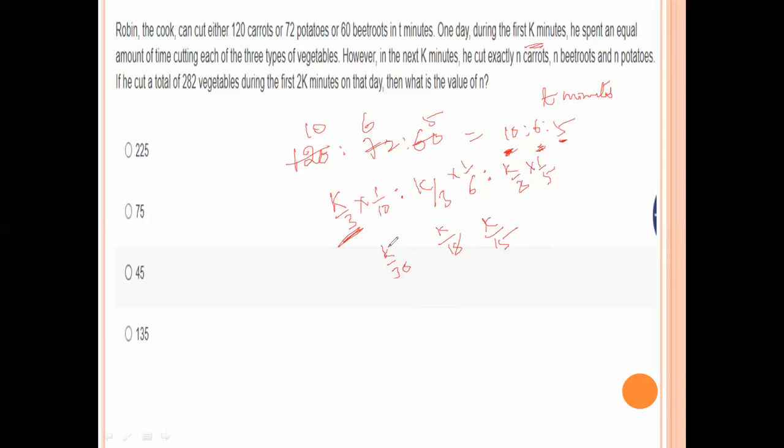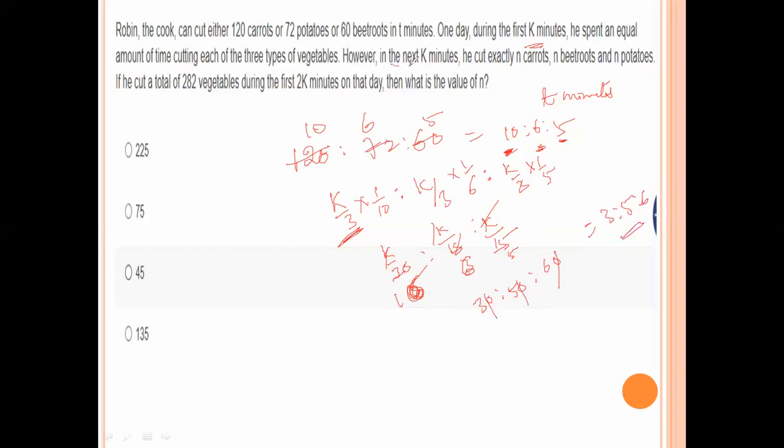Now in that ratio K gets cancelled. Taking the LCM, that gives 30 : 50 : 60. The zeros get cancelled. Now that ratio becomes 3 : 5 : 6.